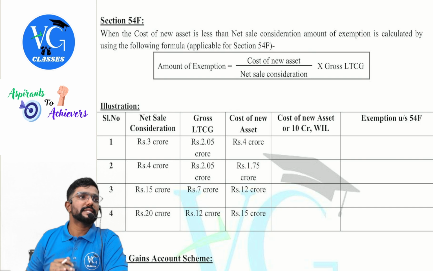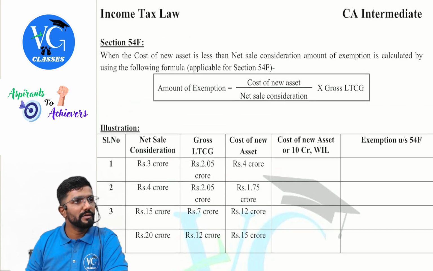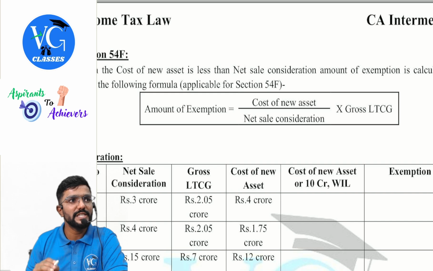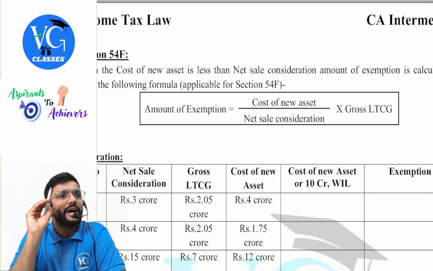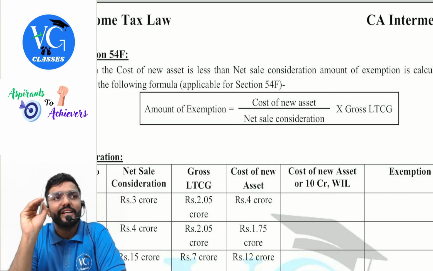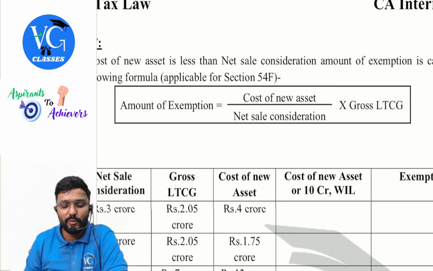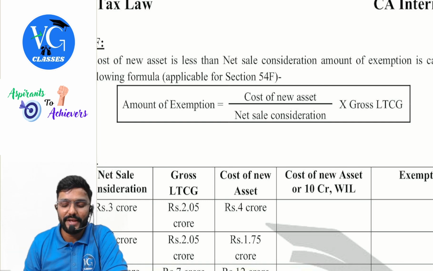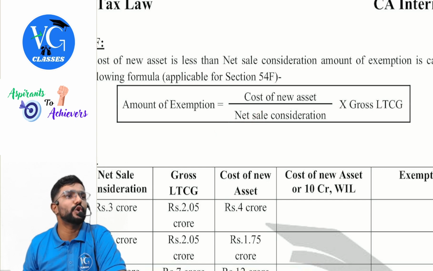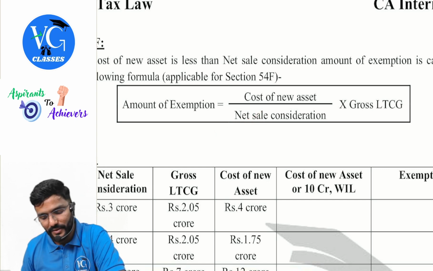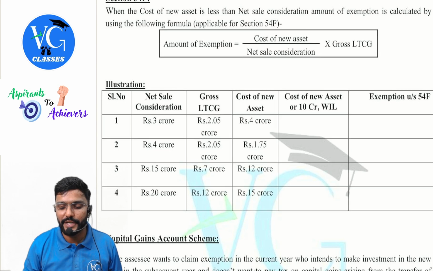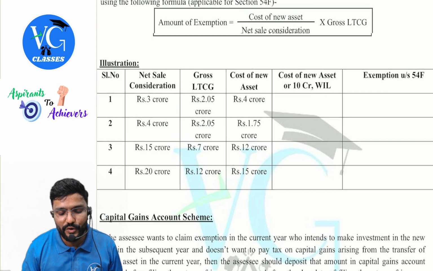Okay, sir. Next, let me discuss one illustration. Any doubt? I will repeat the formula. This is only when the cost of new asset is less than the net sale consideration. The formula would be: amount of exemption is equal to cost of new asset divided by net sale consideration into gross long-term capital gain. This is only for 54F. Let us discuss a few illustrations here.